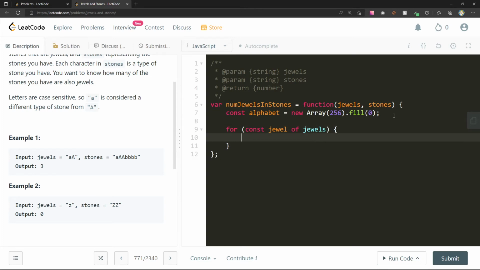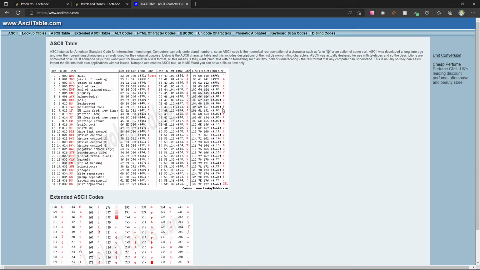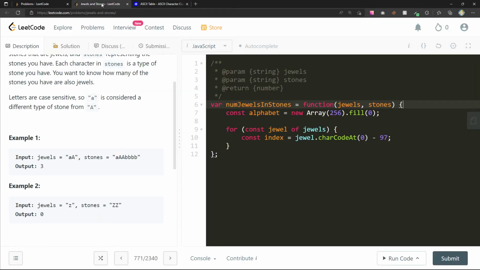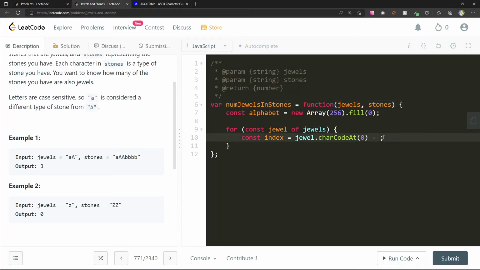To be able to get the character code of a character in JavaScript, we can do something like this where we get, I'm going to call this index because that's where I'm going to eventually place it inside this alphabet. We can do jewel.charCodeAt(0), and I'll do minus 97 to normalize it. Although, let's remind ourselves, which one comes first here? I think it's always the lowercase you want to do, right? Okay, so let's actually do 97. Maybe I should do 65, because if I do 65 minus 97, I'm going to go out of bounds, right? So let's do 65 here.